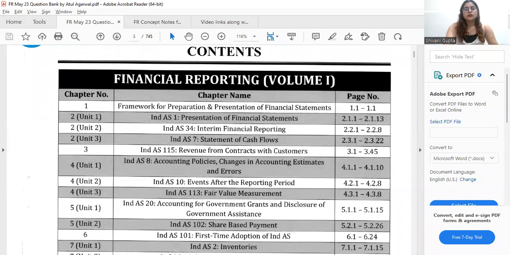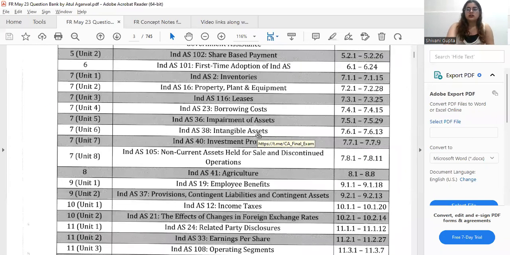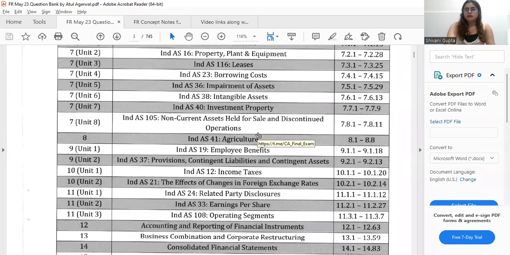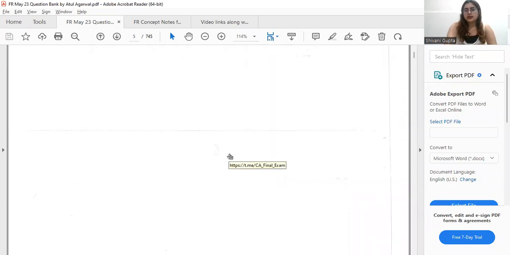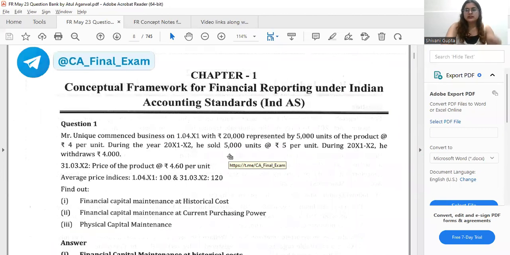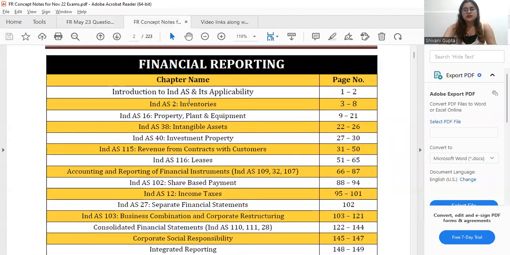First things first, this is the question bank fully updated for the May 23 attempt, and it covers everything, so you don't have to go through any other study material. It is covering all the amendments, all the MTPs, RTPs, and whatever questions are there for each chapter; you just have to do that. This is volume one only and it contains the important topics. So you just have to do this volume one book and your 80 to 90% syllabus will be covered with this. Along with that, I'm giving you concept notes.